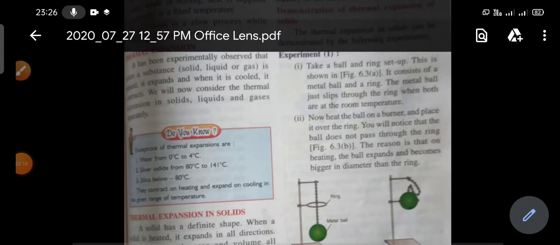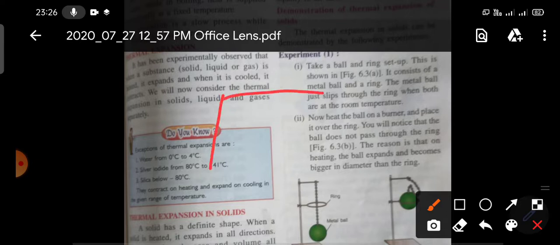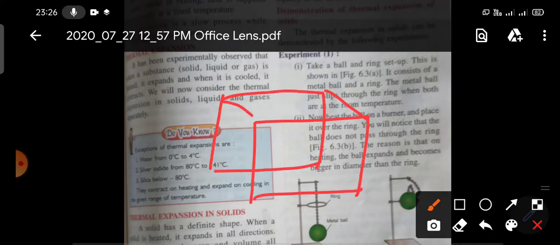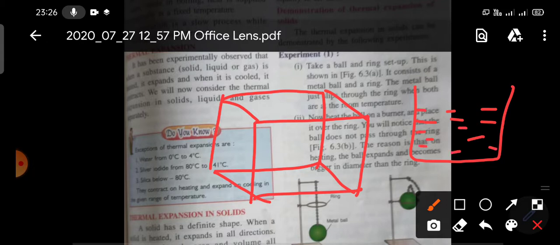The last one is cubical expansion. So what is cubical expansion? Suppose you have a metallic cube, or suppose you have water in a container. Now if you heat this water in the container, or if you heat this metallic cube, what will happen? Its volume will increase. So the volume of water will increase, or the volume of this metallic cube will increase. So this is called cubical expansion.